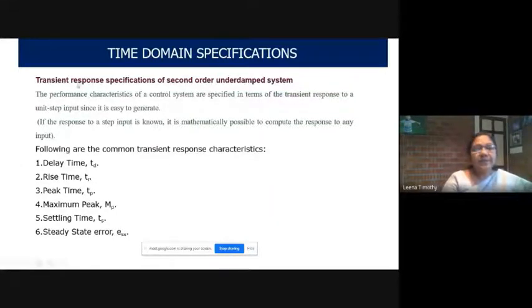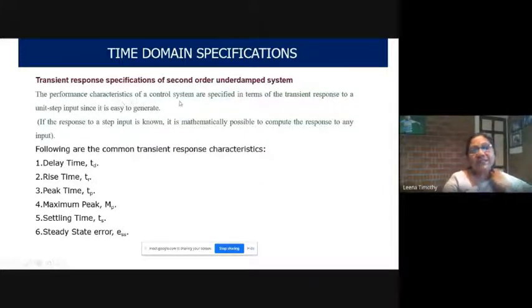So here we are taking the transient response specifications of a second order underdamped system. We are going to specify the characteristics using a second order underdamped system.